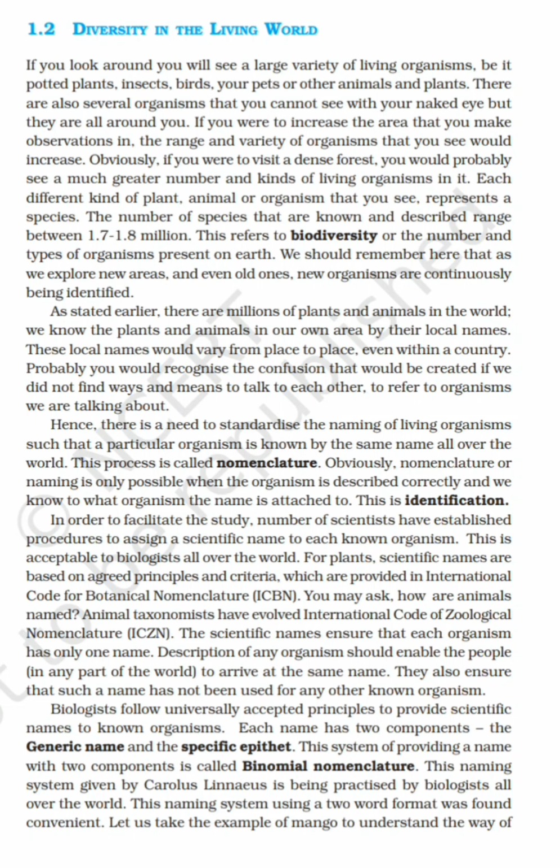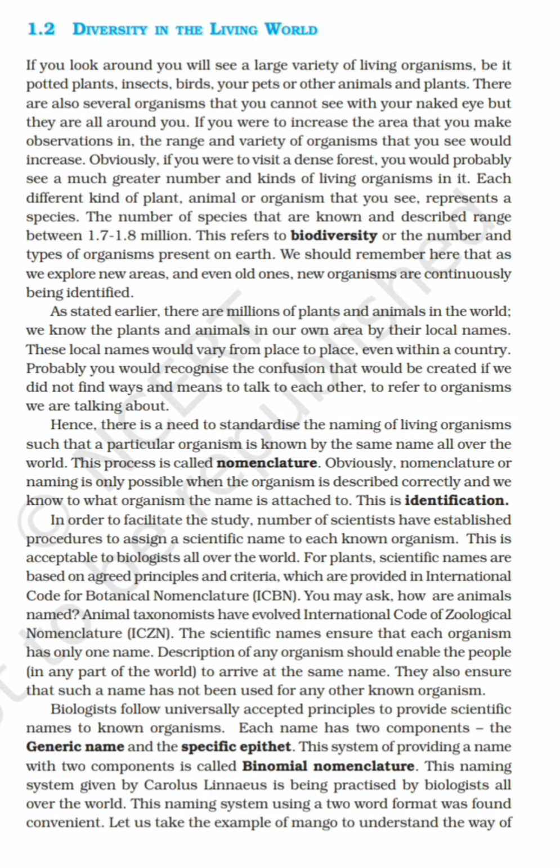Each different kind of plant, animal, or organism that you see represents a species. The number of species that are known and described ranges between 1.7 to 1.8 million. This refers to biodiversity, or the number and the types of organisms present on Earth. We should remember here that as we explore new areas and even old ones, new organisms are continuously being identified.